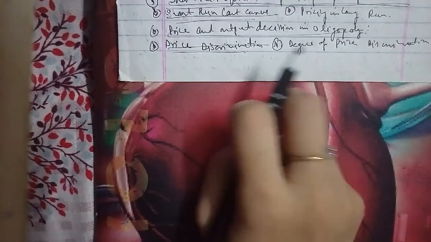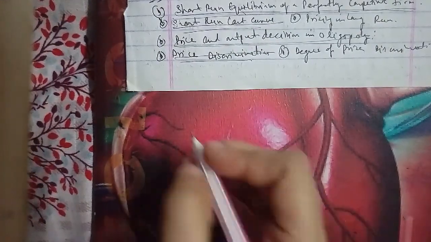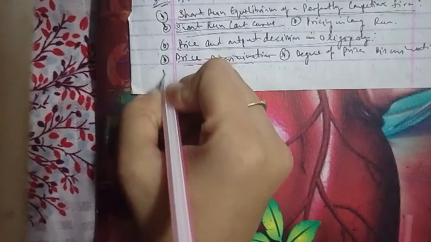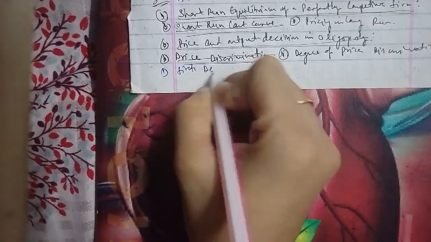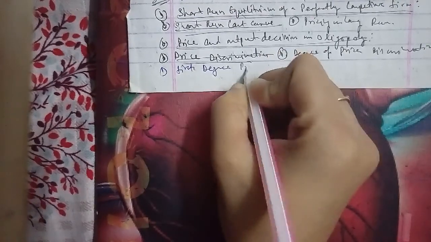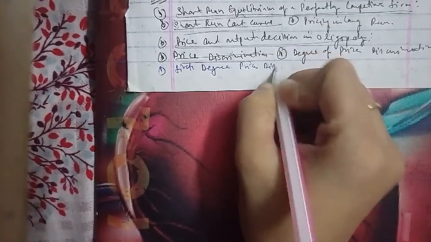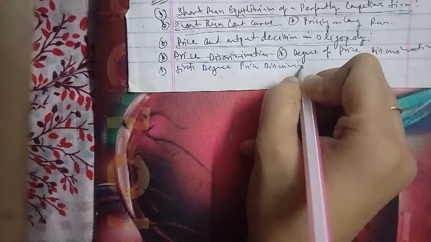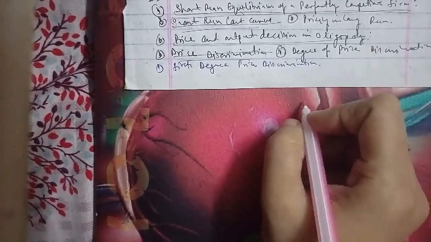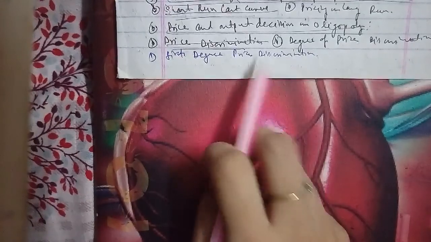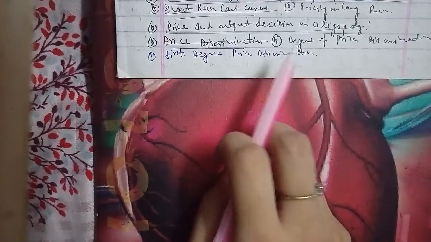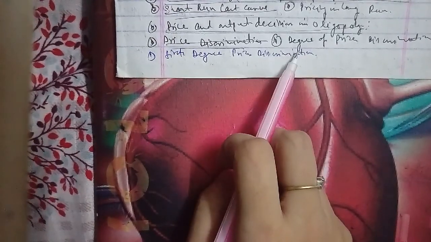Degree of price discrimination: the first we have is the first degree price discrimination. Here the firm charges a different price to each of its customers, and the maximum willingness to pay is fixed as the price, which is called the reservation price.